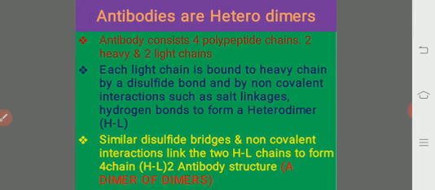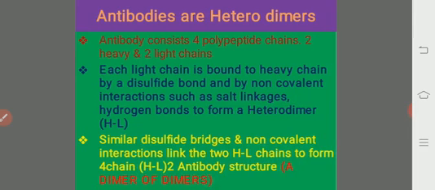So this leads to the revealing of the chemical composition or chemical structure of the antibody. Generally, antibodies are heterodimers. That is, each antibody consists of 4 polypeptide chains, 2 of them are the heavy chains and 2 of them are the light chains. Each light chain is bound to a heavy chain by a disulfide bond and by non-covalent interactions such as salt linkages and hydrogen bonds to form a heterodimer.